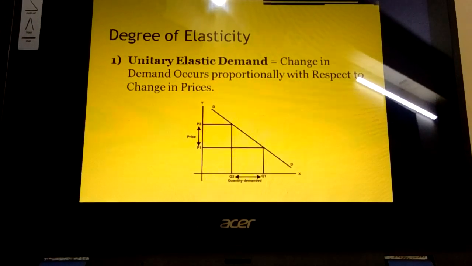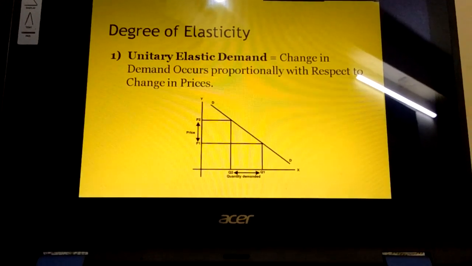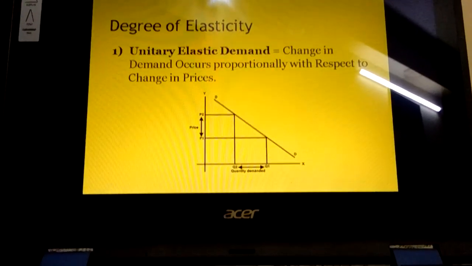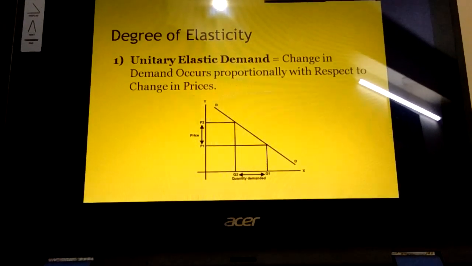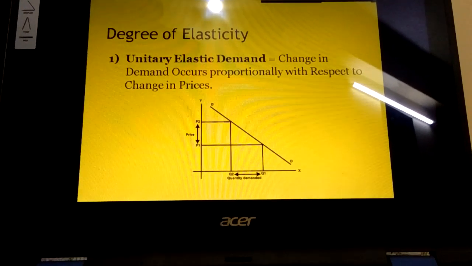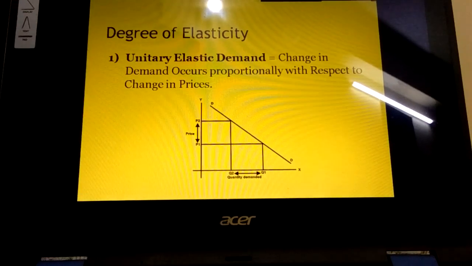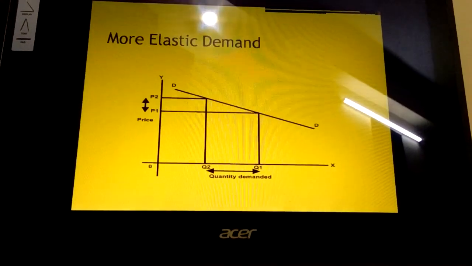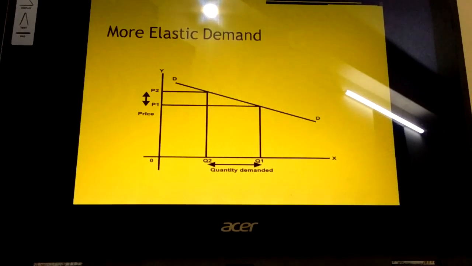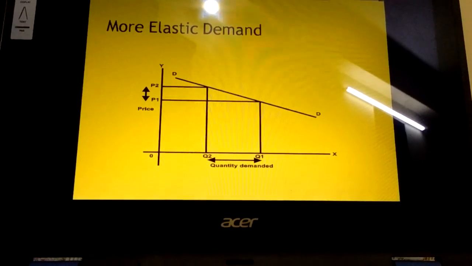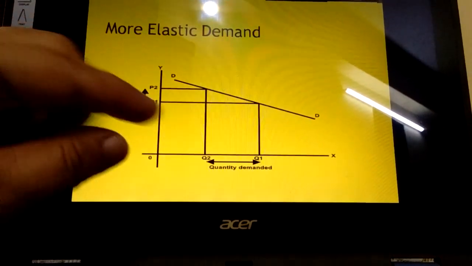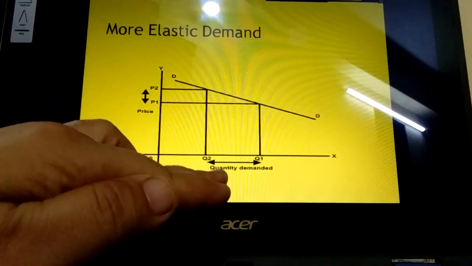From the graph it is clear that on the y-axis we have taken the price of the product, and on the x-axis we have taken the change in the demand, and we can see that the change in prices is equal to the change in the demand. So this is unit elasticity. Now, more elastic demand, I have told you that this graph will be relatively horizontal in nature, and from the graph it is visible that delta P is less than delta Q.